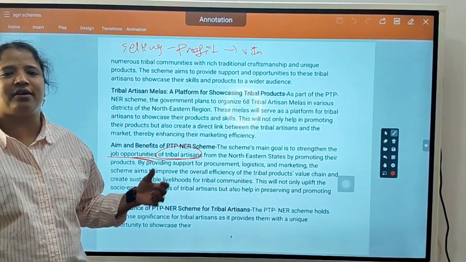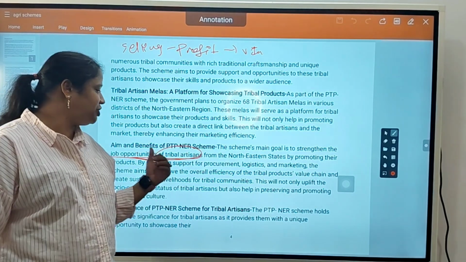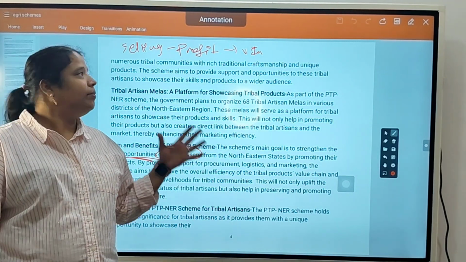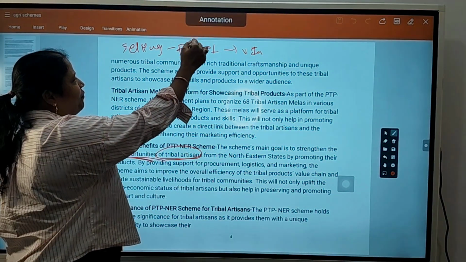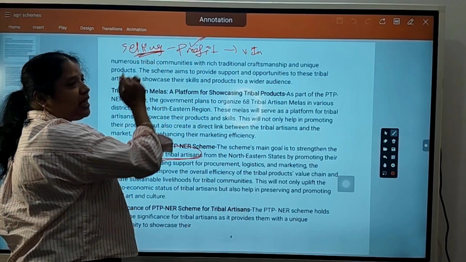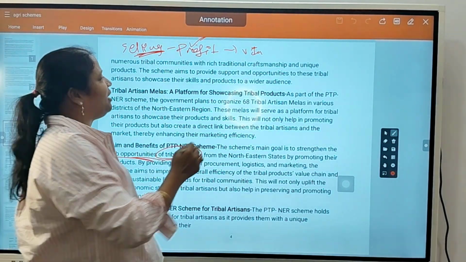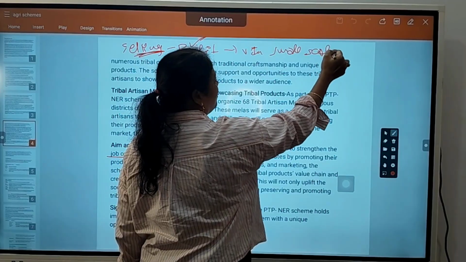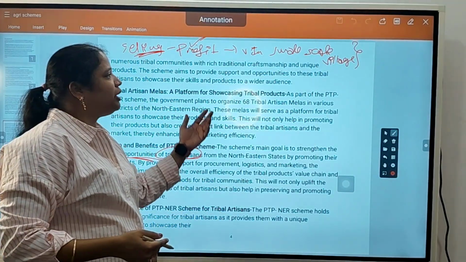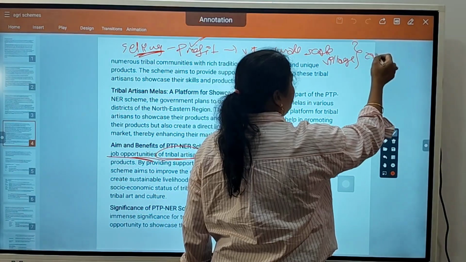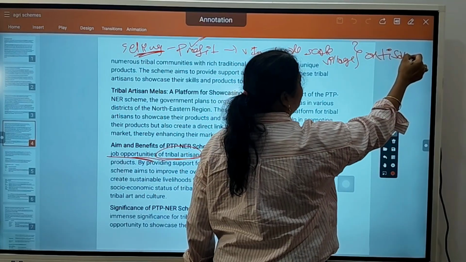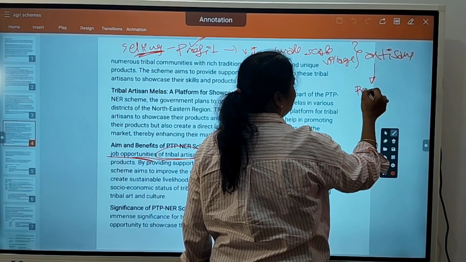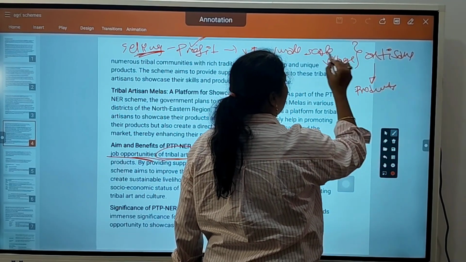The main ambition of the scheme is to provide job opportunities to tribal artisans. Means suppose they are getting proper profit by selling their products. So what they will do, they will open small scale village industries. There they will recruit some more artisans, younger generation artisans, to produce the products, like a company, small scale industry.